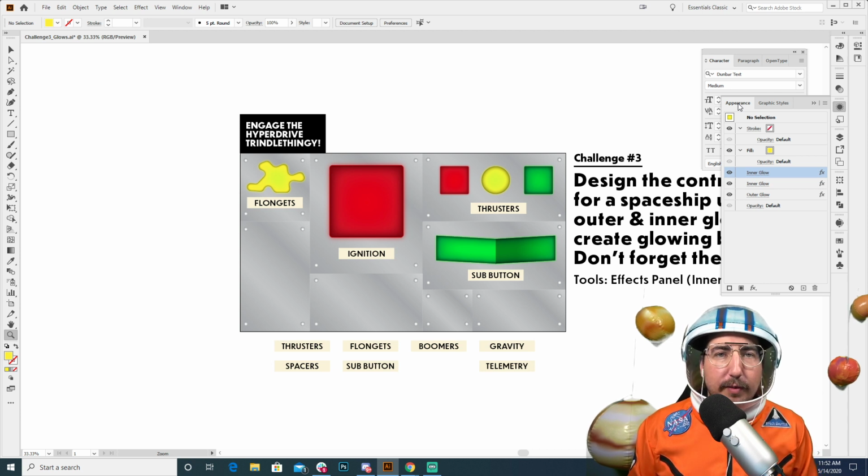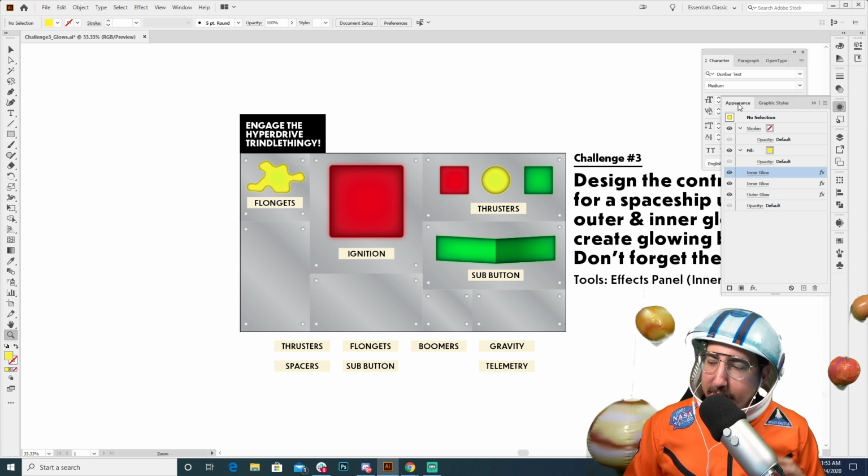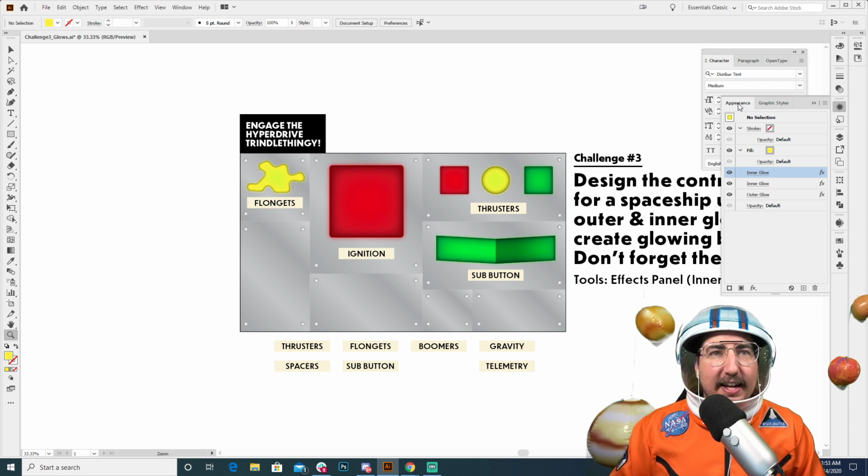And tomorrow we will be coming back, same time, same place, to wrap up our first week of Daily Creative Challenges. The first week was, in theory, all about us getting ready to go on our journey. And next week, we will be completely in space. All of our challenges will be floating in space. We'll be making scatter brushes with stars, and then eventually mapping our route back home next Friday. So make sure that you tune in and come back for those, 11:30 a.m. Pacific Daylight Time every day.